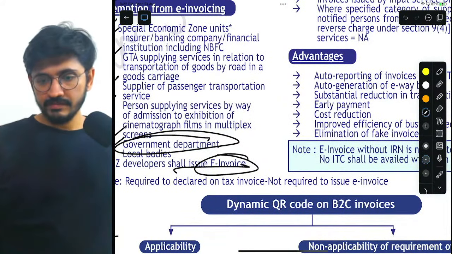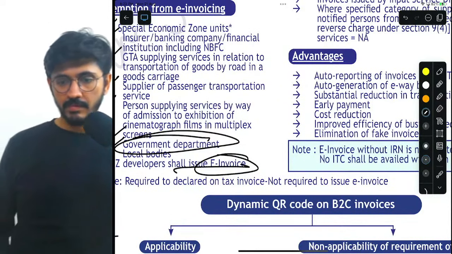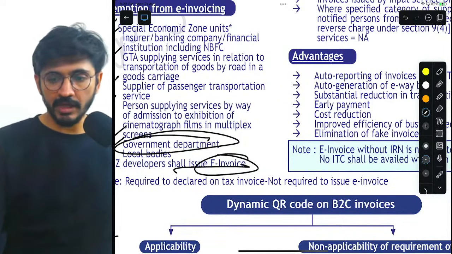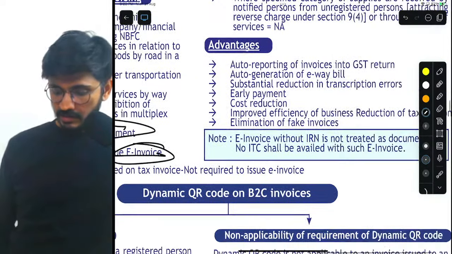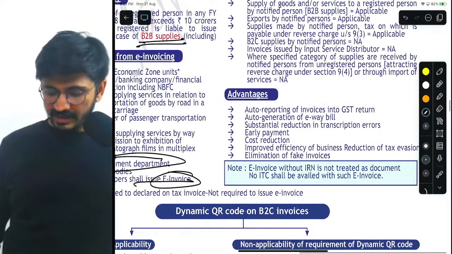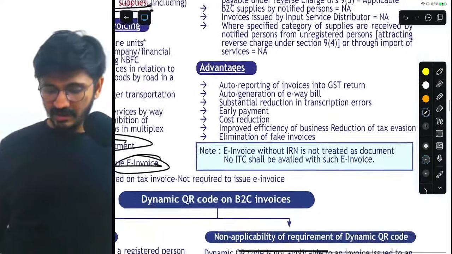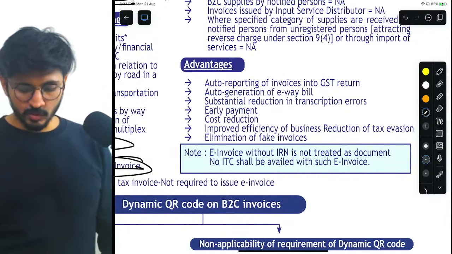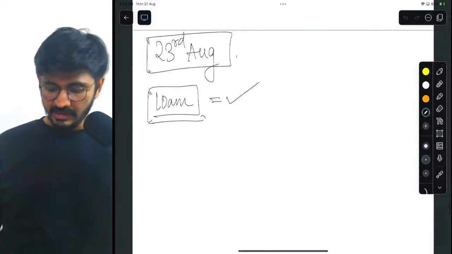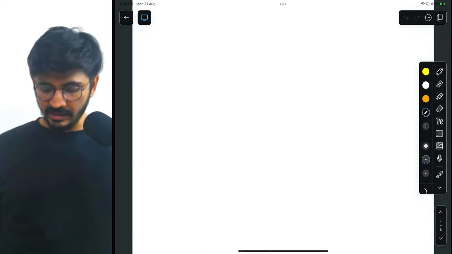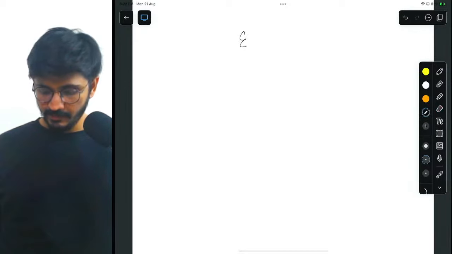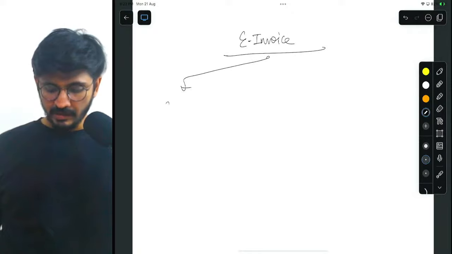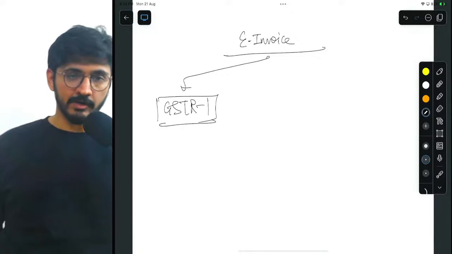Next, my dear friends. Yes, it's amended from 20 to 10 crores. Advantages. Understand what happens is that as soon as e-invoice is generated, directly your GSTR1 gets filled to that extent.